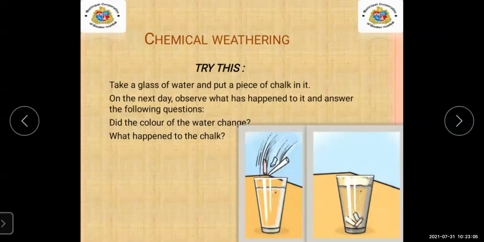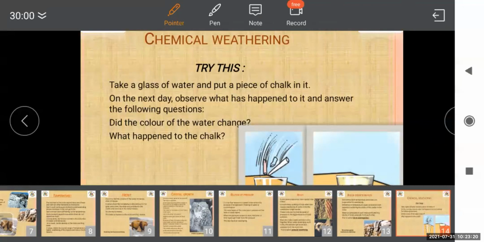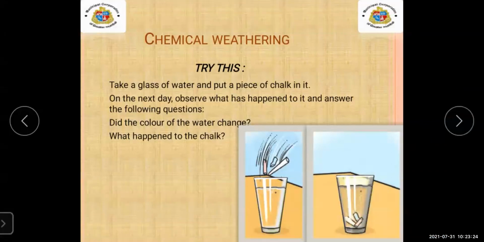On the next day, you have to observe what will happen. Will the color of the water change? What will happen to the chalk? Now, when we put the pieces of chalk into the water, definitely the color of the water will change. Why will the color of the water change?